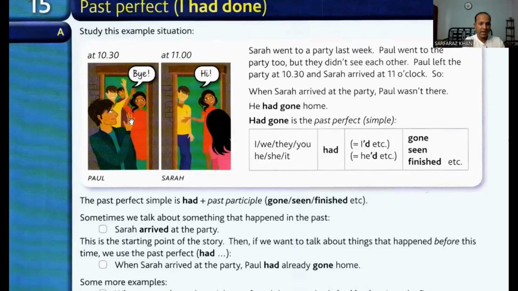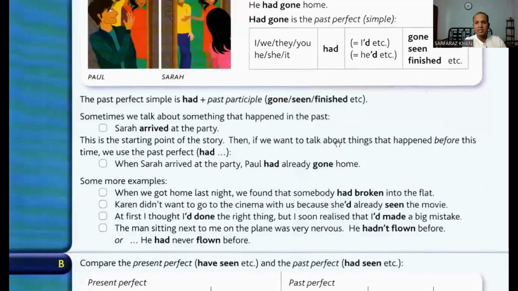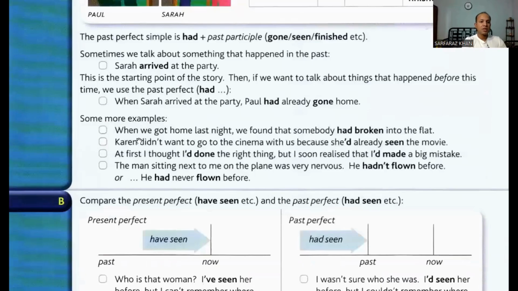So the earlier action should be termed as, or should be written as, or should be spoken as past perfect tense. Without the combination of simple past, I cannot directly speak it out. Okay. So let's move on further as well. So here's some more examples.